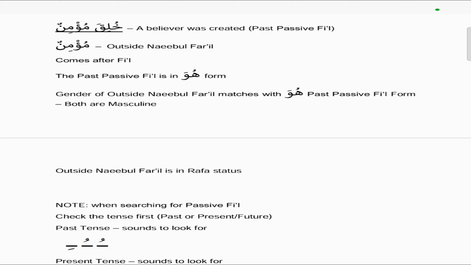So mu'minun is the outside na'ibul fa'il because it comes after the fi'il, and the past passive fi'il is in huwa form, and because it's masculine, it matches the na'ibul fa'il, which is also masculine. So the gender of the na'ibul fa'il matches the huwa past passive form, so both are masculine. And the outside na'ibul fa'il is in rafa status, so it follows the rules. So therefore mu'minun is the outside na'ibul fa'il.